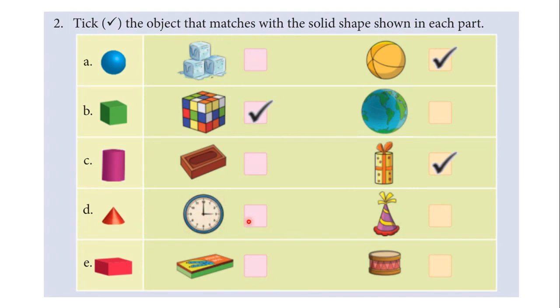We will not tick this, but we will tick this box. And here we have a cuboid, and we will tick the box here which represents the cuboid, and this is in cylindrical shape. So we have made tick marks corresponding to the shapes given in the first column here.